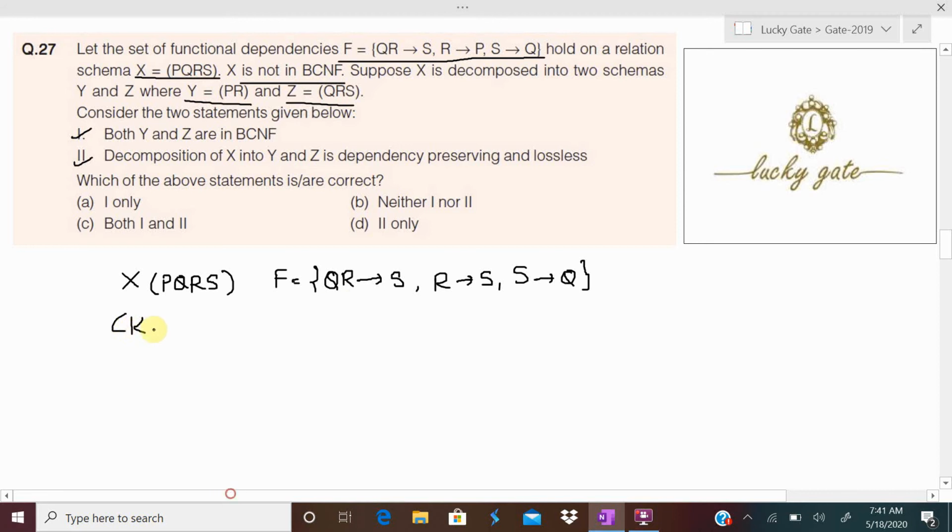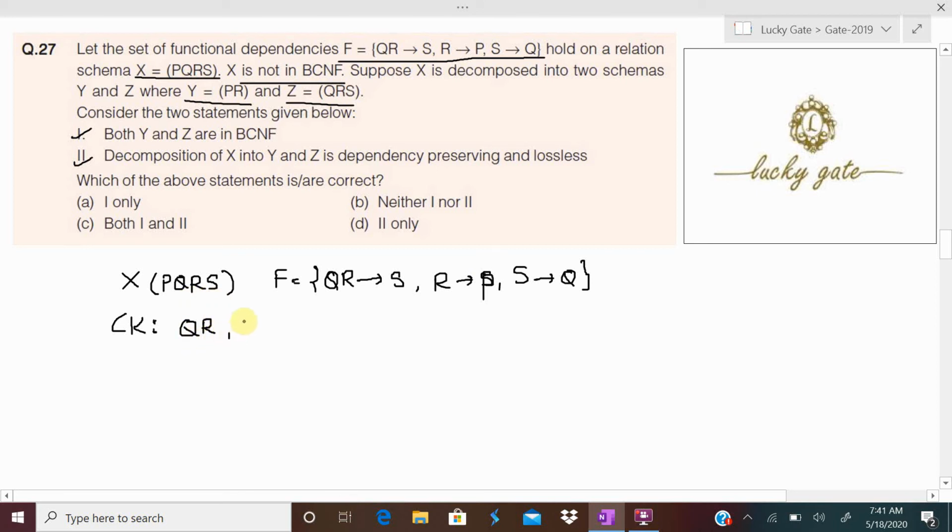Now, what is key of the relation? Key we can find by using the closure. So we can find QR closure. QR closure contains QRS. With R, we are getting P also. Okay, QRSP, all attributes. QR is a key.